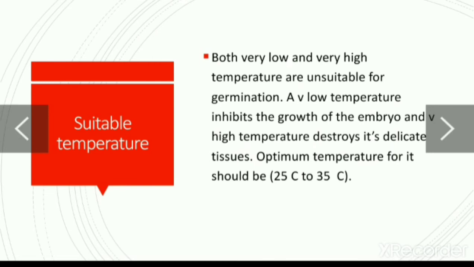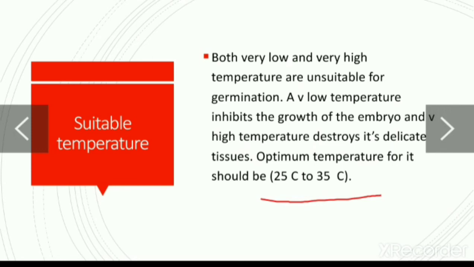So a moderate warm temperature is necessary for a seed to germinate, and that moderate temperature is called the optimum temperature. Always remember, the optimum temperature should be 25 degrees Celsius to 35 degrees Celsius for seeds to germinate.